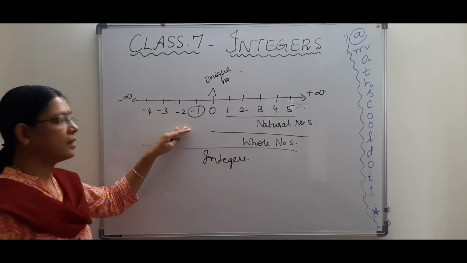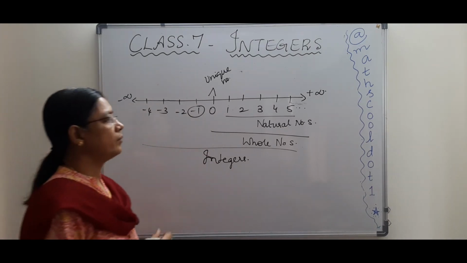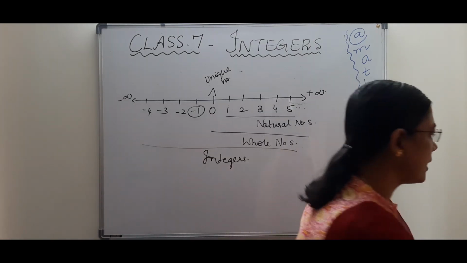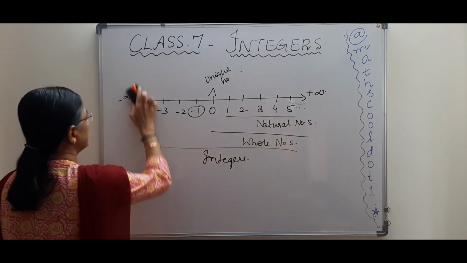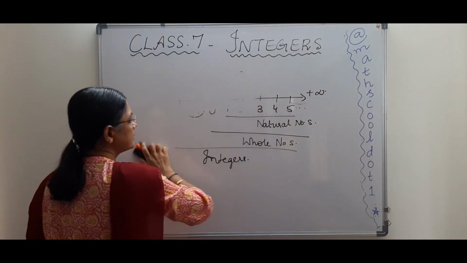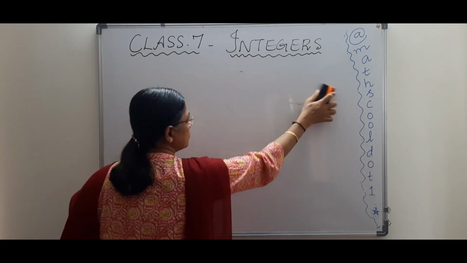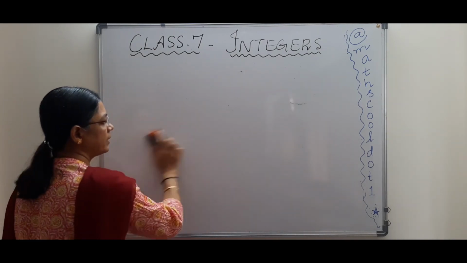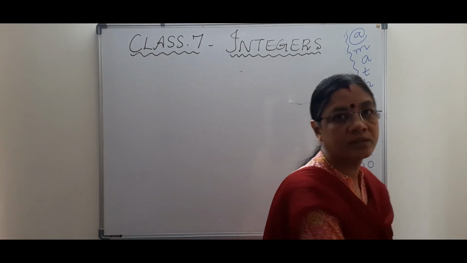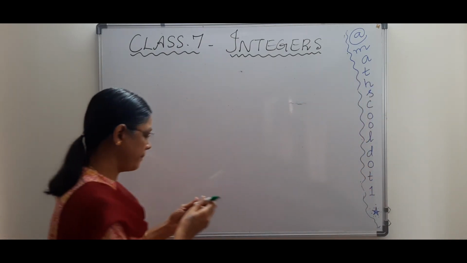So these are about integers, and we are going to see operations regarding integers too. We have already seen some operations last year, addition and subtraction, so I'll just recollect it.